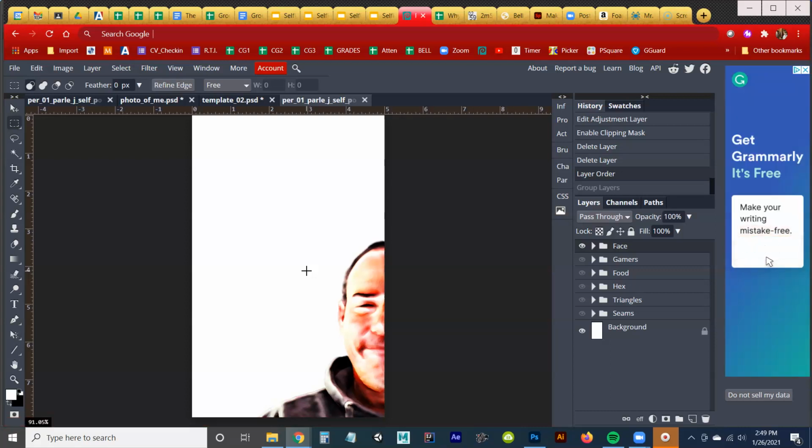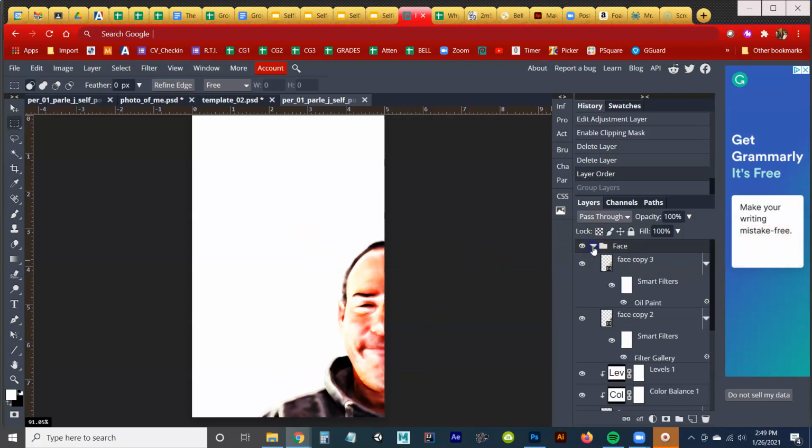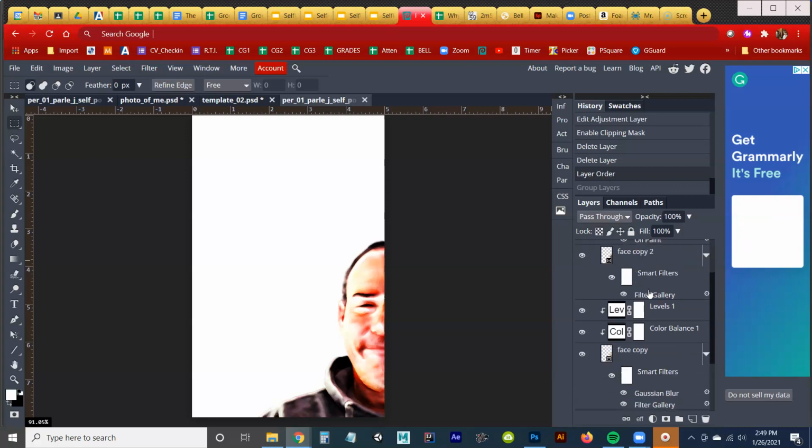So I know that sounds a little confusing. Let me try to explain it the best that I can. Before we get into that, I strongly suggest that you create a group with all of your face layers in it. So mine has a bunch of stuff in it, a few different copies of the face